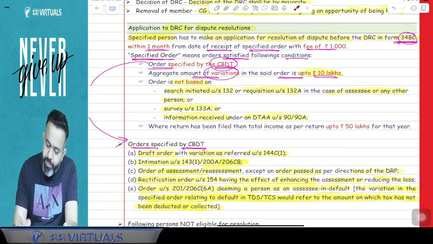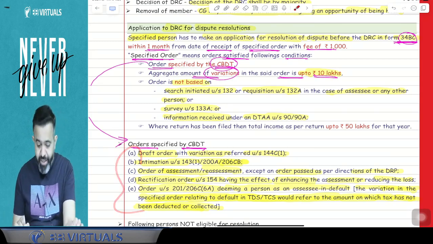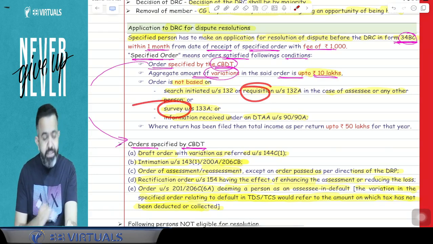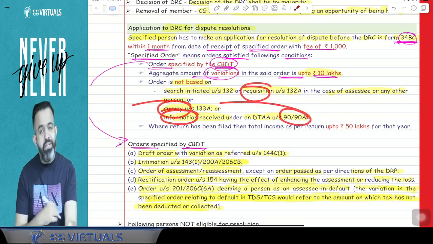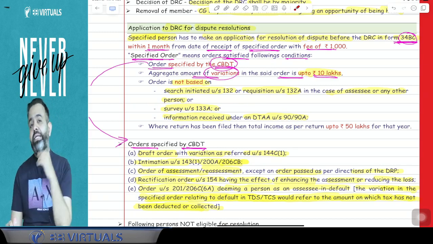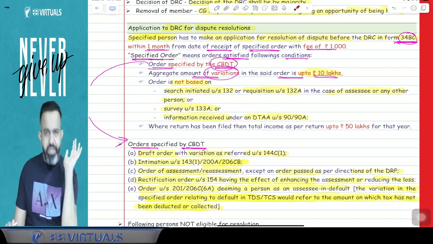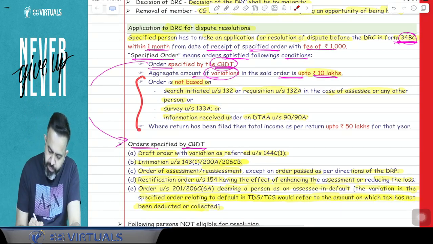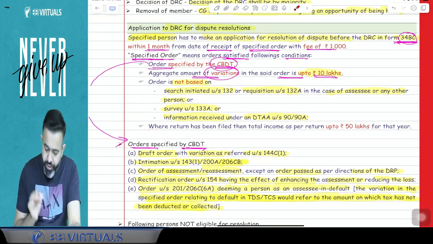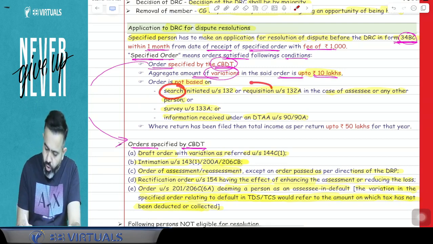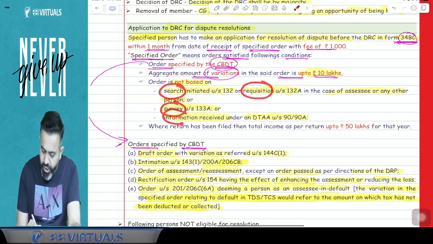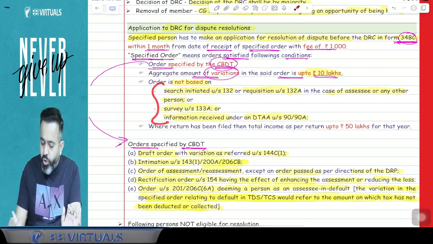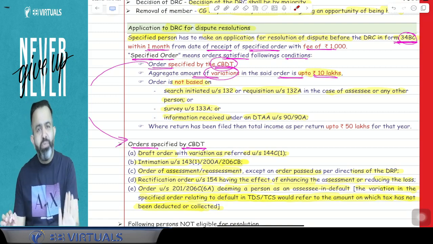It means, suppose the department made the order and it is based on a search, that is a raid, or requisition, or survey, or information received under DTAA, then against that order you cannot file the application to the DRC.